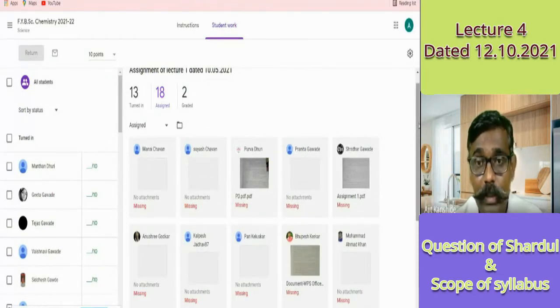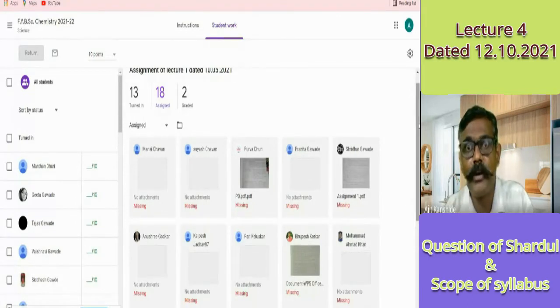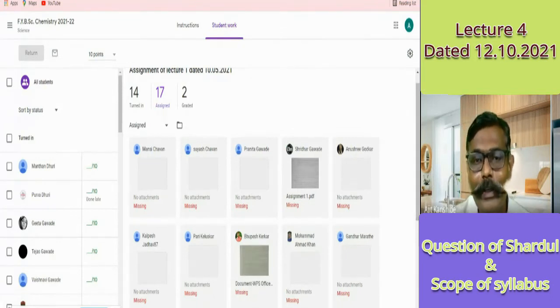Why I am saying this, students, is that now I could find Purva, Sridhar and Bhupesh. But there are many possibilities in future that people who are correct now will fail. Sometimes in the burden and tension, you feel that, okay, I did that. Uploading is different. See, 14 have turned in now.